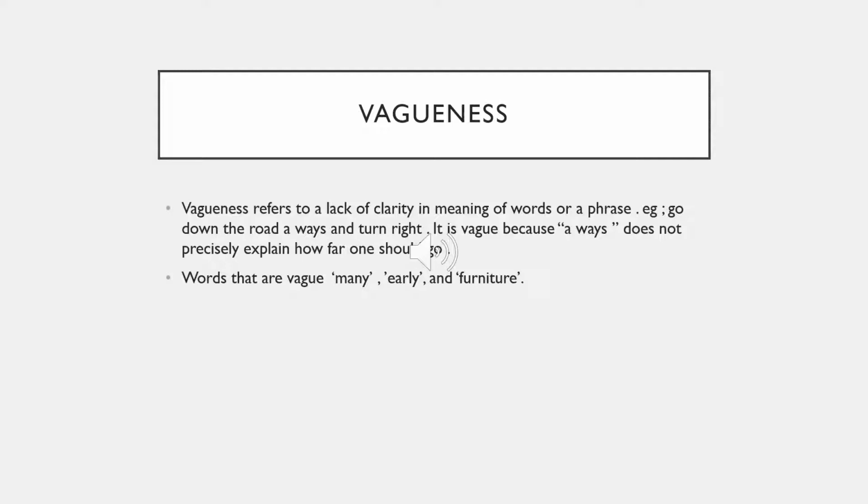Vagueness. Now we're about to elaborate on vagueness. One may ask, what is vagueness? Vagueness refers to a lack of clarity in meanings of words or a phrase. One must know that vagueness is different from ambiguity. People tend to mistake these two terms.